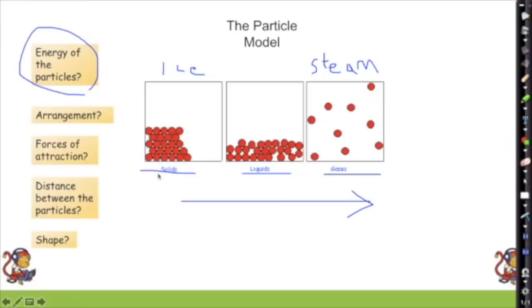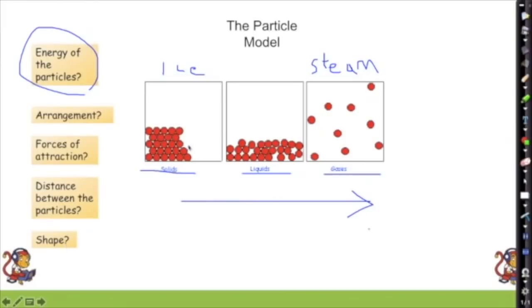Well, solids have strong forces of attraction. That's why they are so close together. Gases have really weak forces of attraction. In fact, they've broken their forces of attraction. That's why they're not touching each other, they're not connected. And the distance between the particles also goes up.